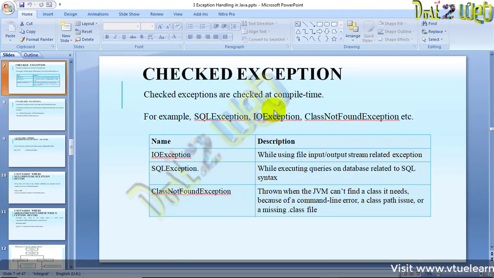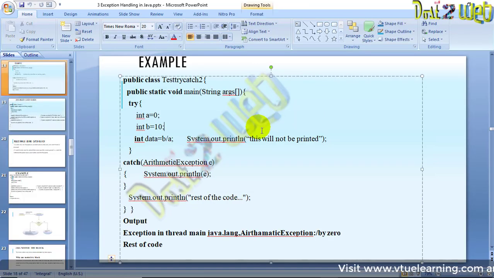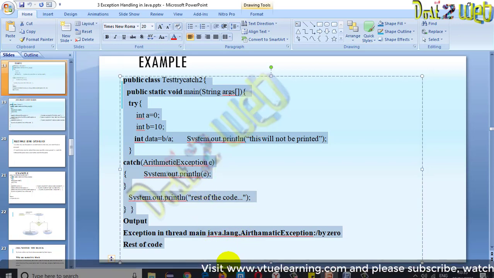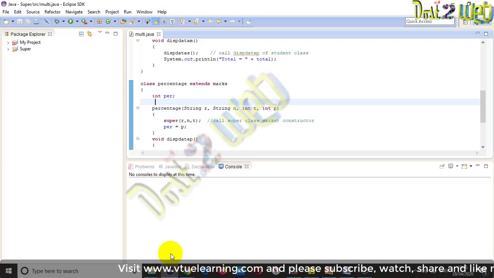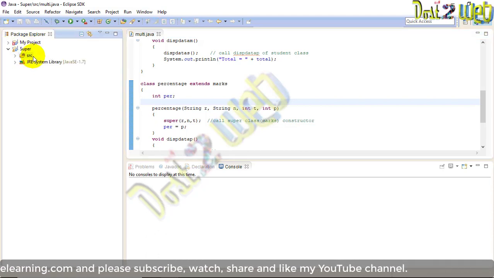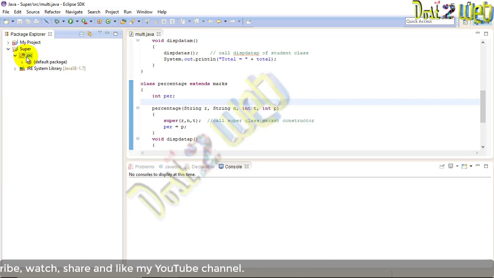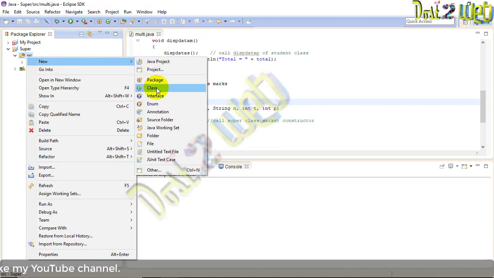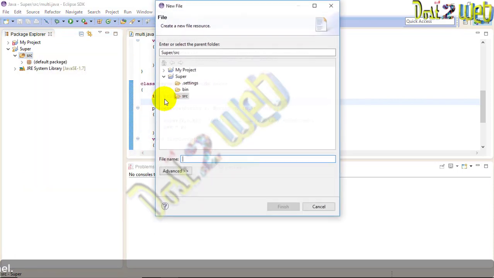Okay. So let's see that. Similarly, what you are going to do is go to Eclipse, create a project, or if you have already created one, just go to the source, right click, and create a new file. You can create the class also if you want. Whatever you want, you can do directly.